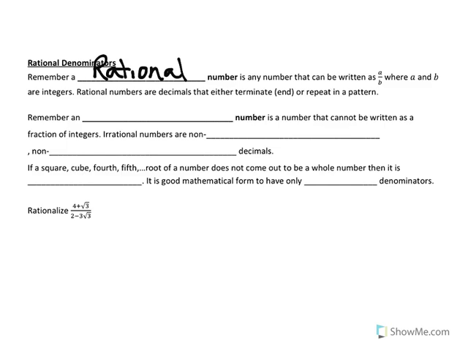Okay, also remember an irrational number. An irrational number is a number that cannot be written as a fraction of integers. Okay?